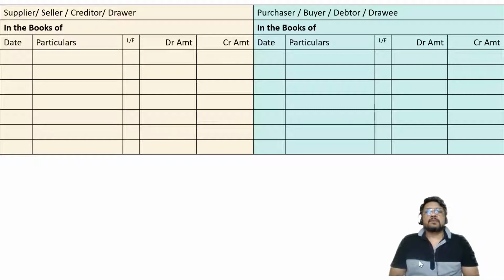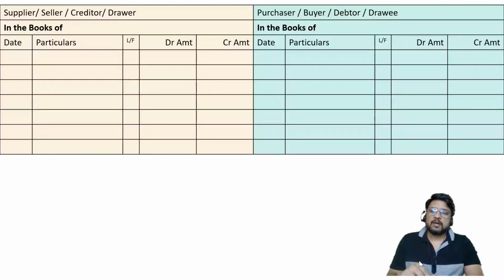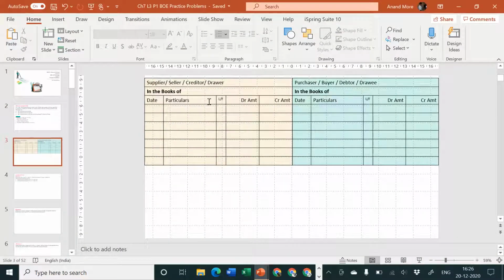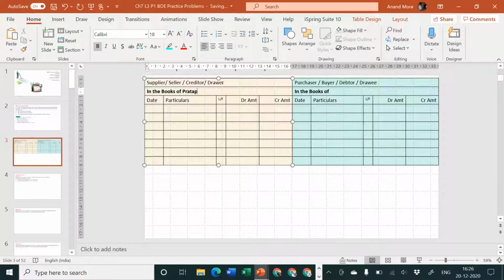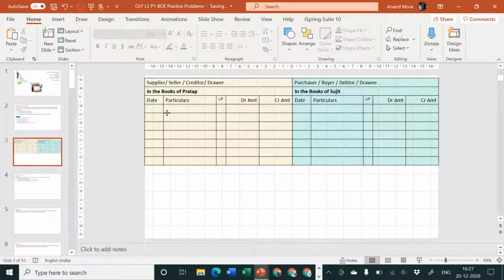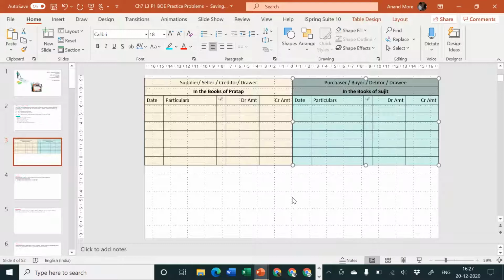Okay. So now I'm assuming that you have resumed the video after drawing the format, and I'm starting with the solution now. First of all, the format says supplier, seller, creditor, drawer. In the books of whom? Let us check. Who is the seller? Pratap is the seller and Sujit is the buyer. So I'll consider now in the books of Pratap. Just a moment. In the books of Pratap. And here it will be in the books of Sujit. Okay, so this is also written. That's good. So we can go ahead with what? These are the things to be written in the center line part. So it looks nice, neat and clean.